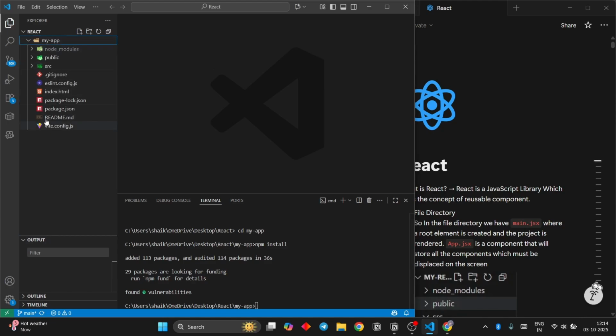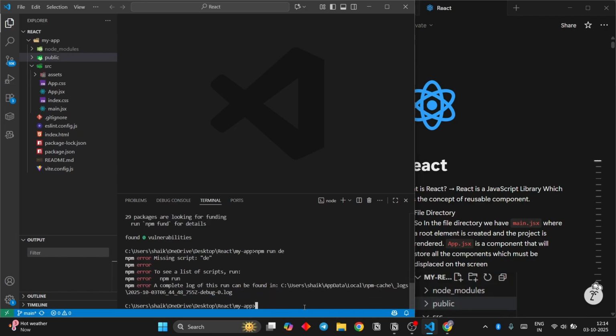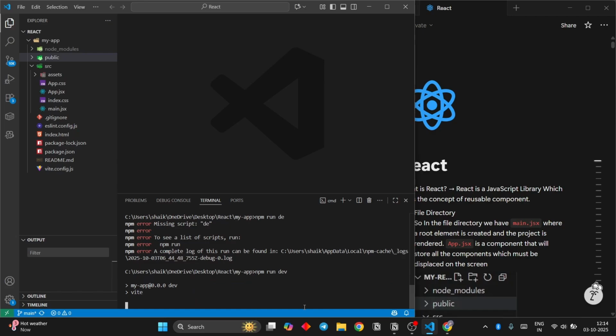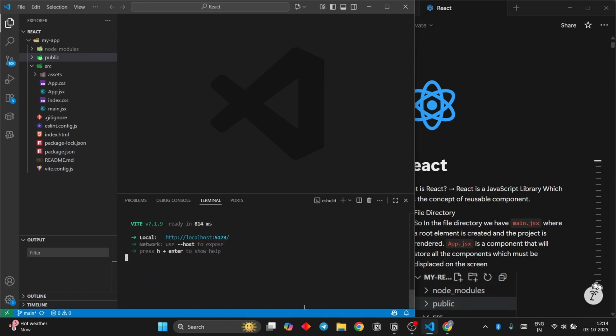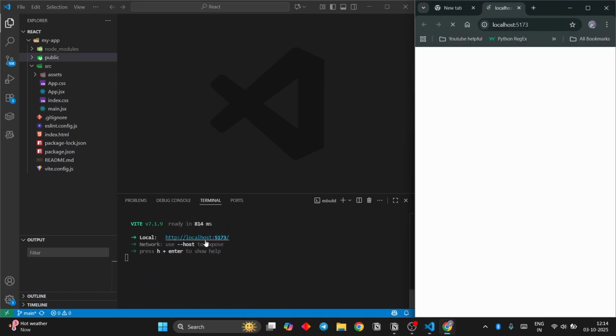Now let's take a look at our project. So we have node_modules, that is where all the project dependencies are stored. Then we have public, where all the public assets that you need to serve on your website would be. And src, where the entire coding process takes place. Now I'm going to run this project. To run a project in React, all you have to do is npm run dev. This would open on this localhost port.